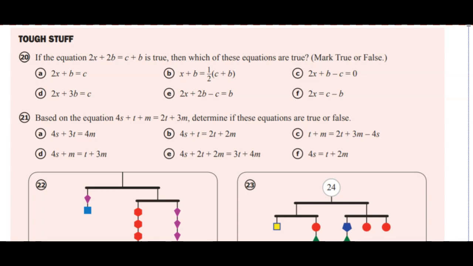So here's your favorite section, the one that starts talking about tough stuff. Pause the video, try these out. So there's the first 6 answers that I've got for you there.